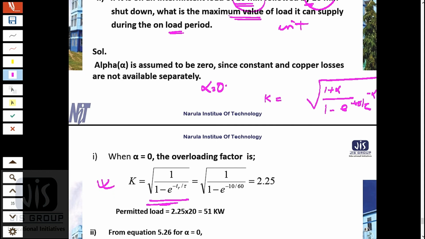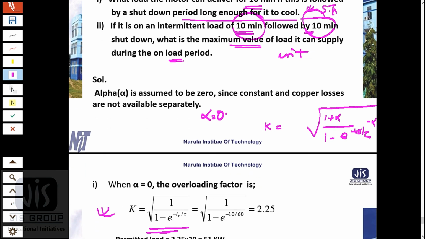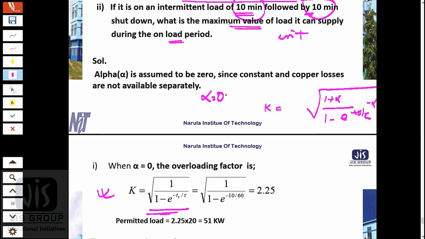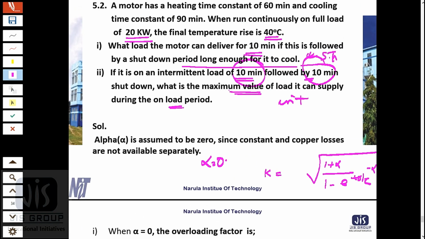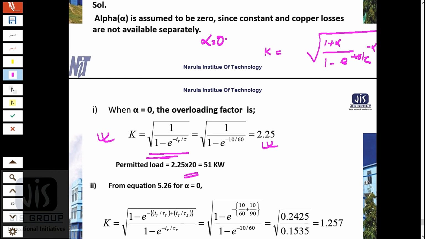Now tr is 10 minutes and tau is the heating period, which is constant, 60 minutes. So we will get the value of K. Once we get the value, we multiply K with the load, that is my 20 kilowatt full load, so we will get the overloading capacity.